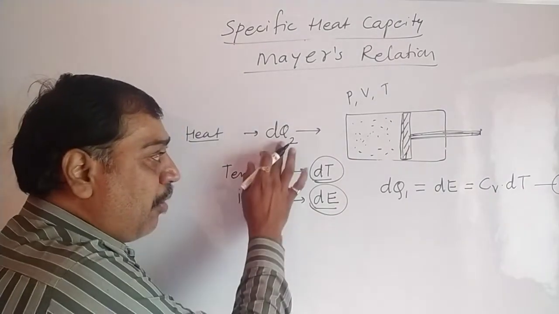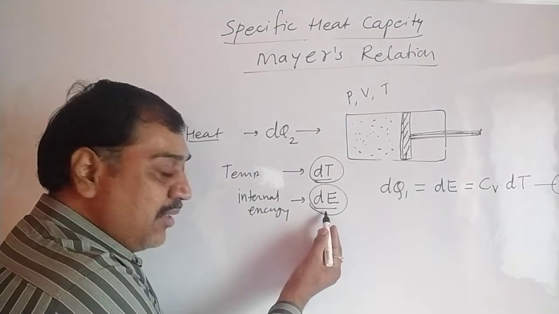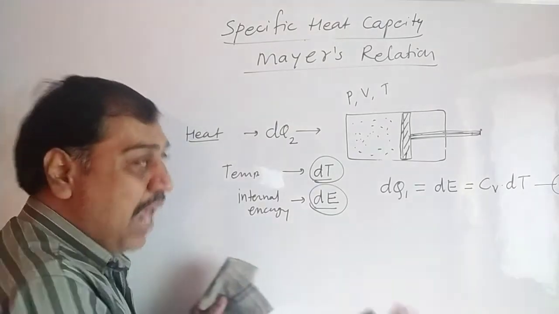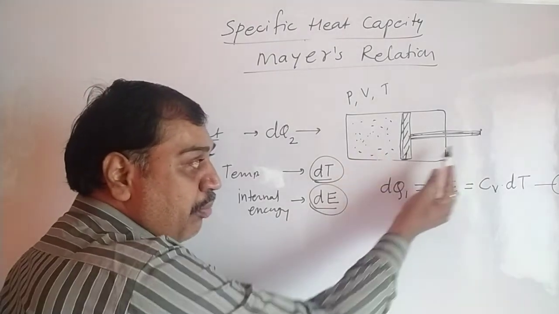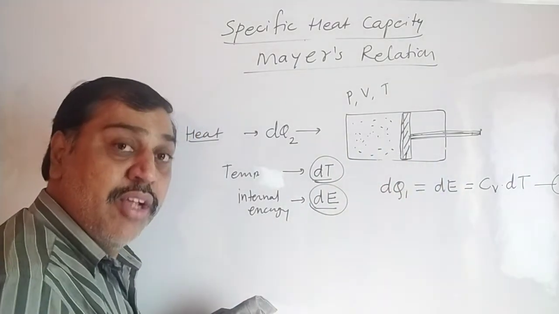Now the amount of heat supplied, dq, is used in two ways. Some part is used to increase the internal energy, and some part is used to change the volume. As volume changes, the piston moves backward and forward, so there is work done.